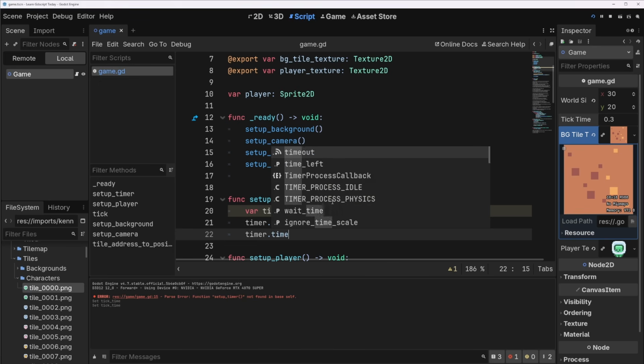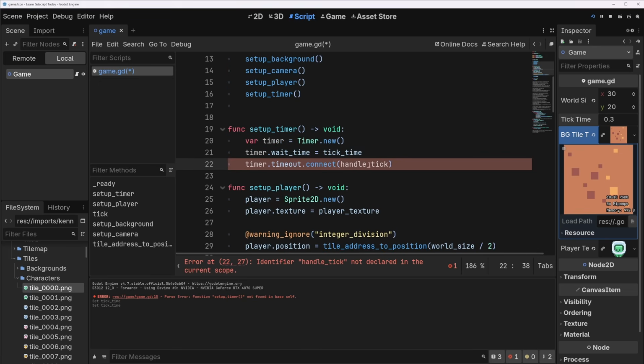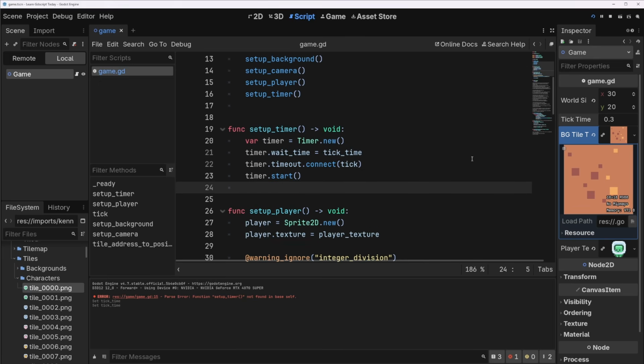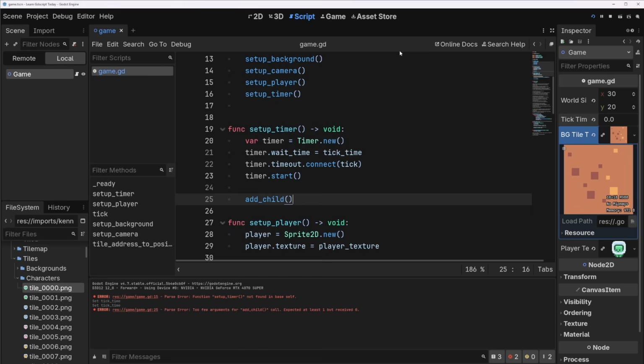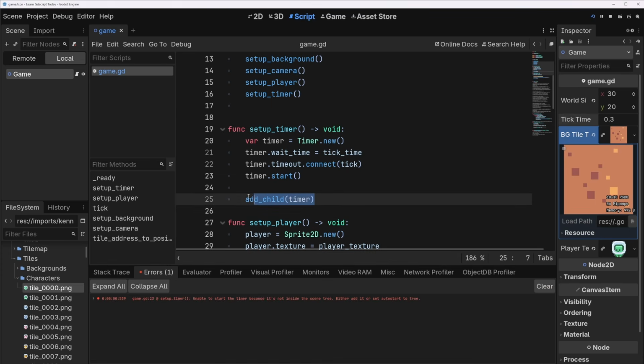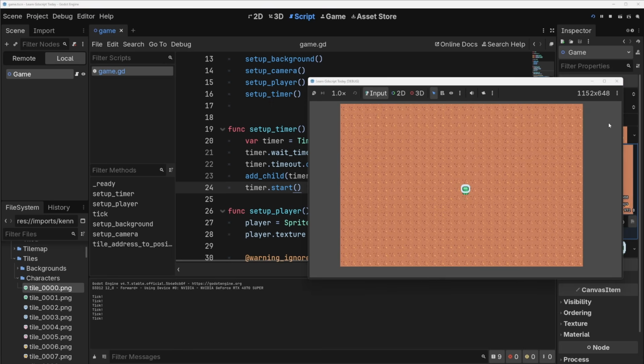Well, what do we need here? We can do timeout.connect, handle tick, which is called tick. Excellent. And then timer.start. Am I missing something here? Yes, I have to do add_child, or else this won't work at all. Okay, let's see if tick works. Nope, we get an error. Yeah, this is important. You can't start until it is added to the tree. Tick, tick, tick, tick. That's great. Okay, that looks like a good enough speed to test with.